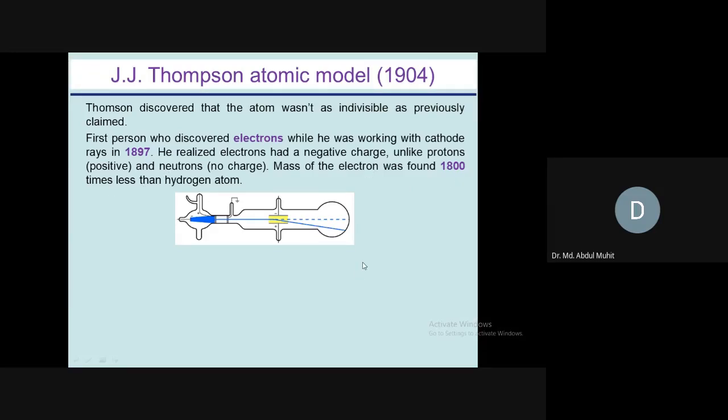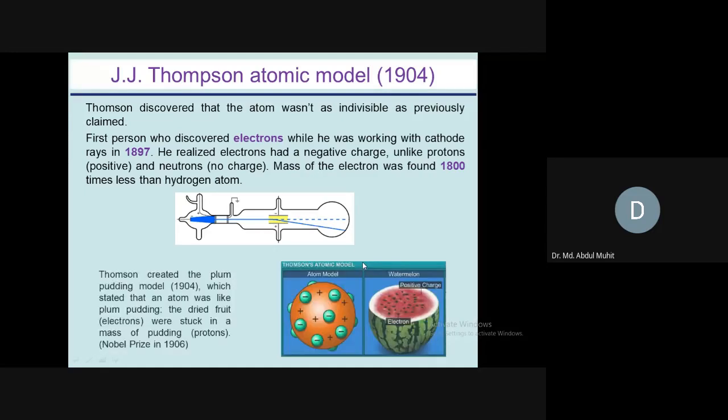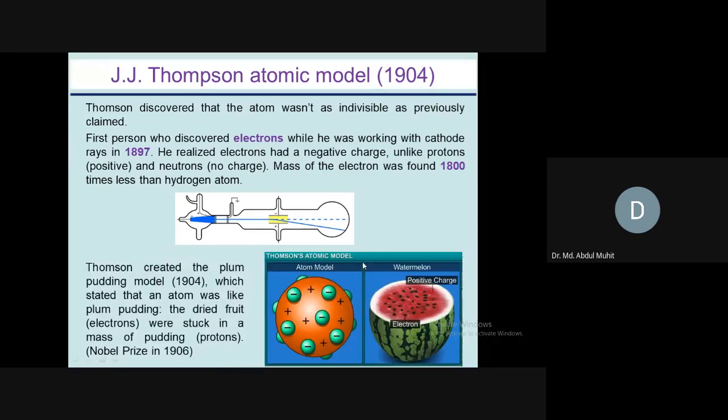He was the first person who discovered the electron, and he put forward an atomic model in 1904. He discovered the electron in 1897, but he proposed the atomic model in 1904. That is called the plum pudding model. Here you can see a watermelon.